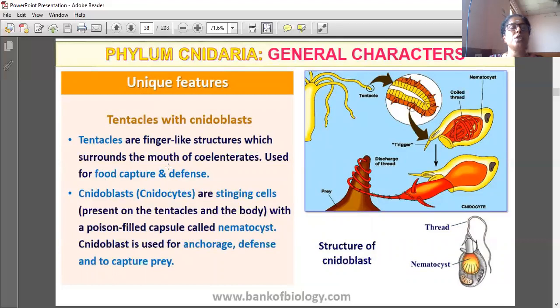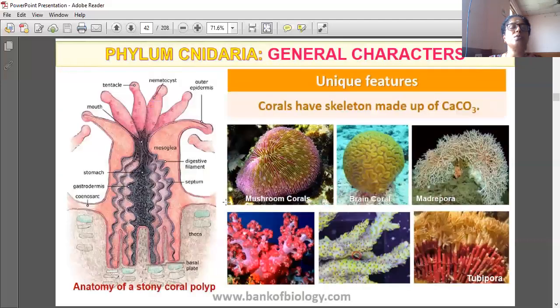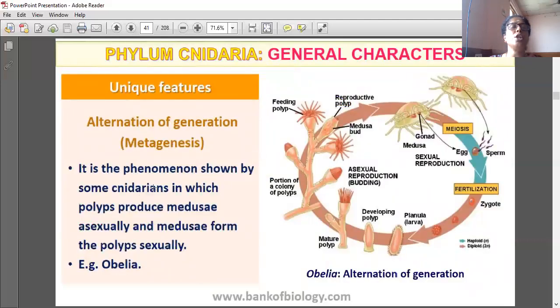Tentacles are finger-like structures for food capture, poison, that I already told. Mouth or anus, only one opening is there, so it is an incomplete digestive system. Alternation of generation is there. This cylindrical structure is the polyp, then medusa. Medusa to polyp, polyp to medusa. It is the phenomenon shown by some Cnidarians in which polyps produce medusae and medusae form the polyp.